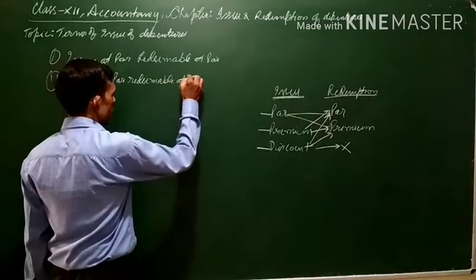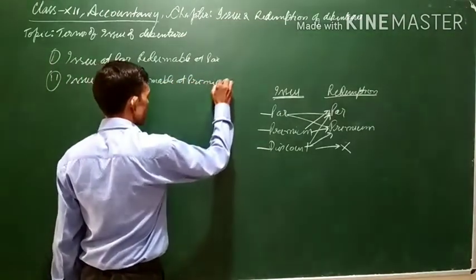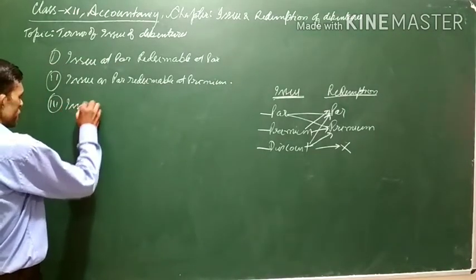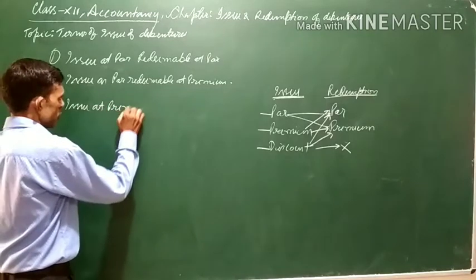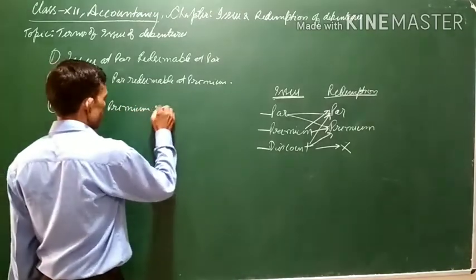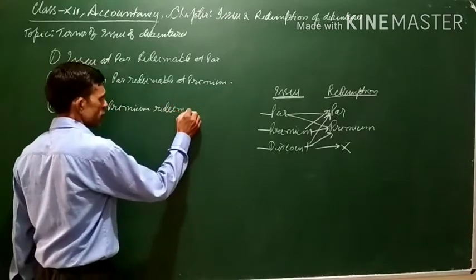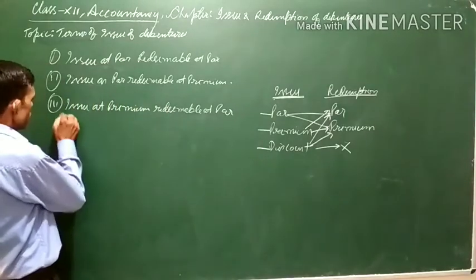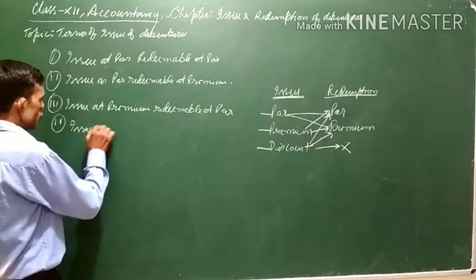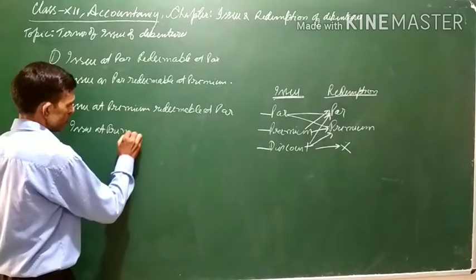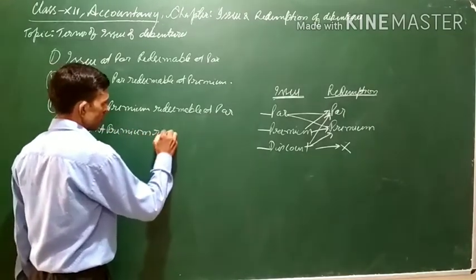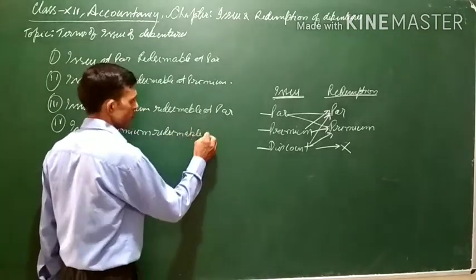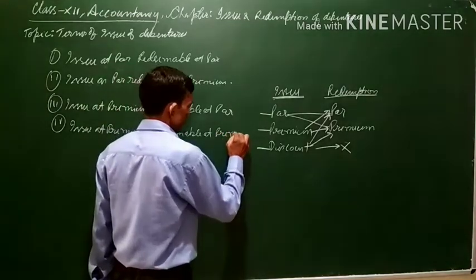The third is issue at premium, redeemable at par. Fourth is issue at premium and redeemable at premium as well.